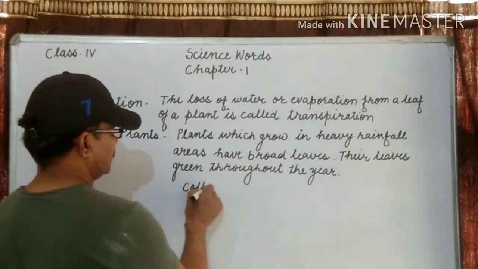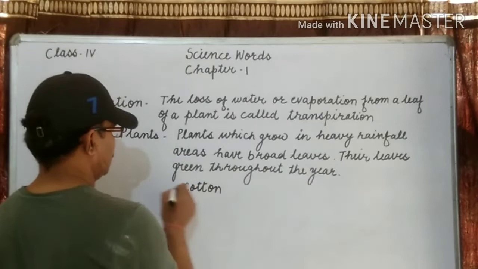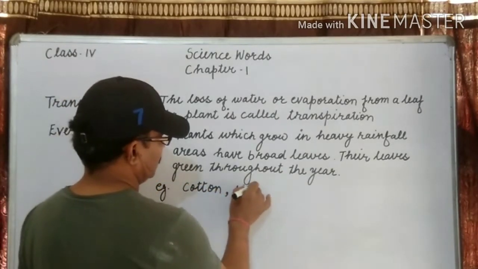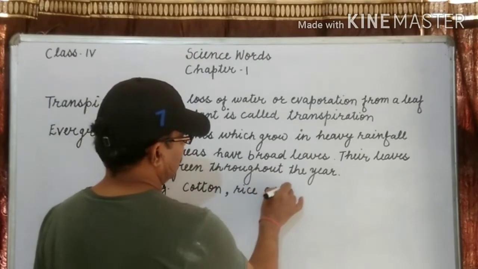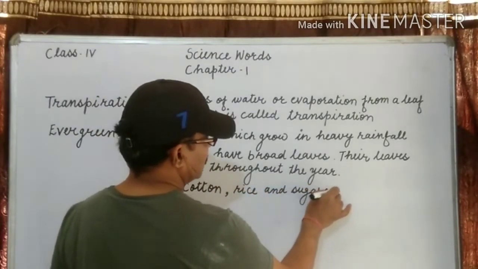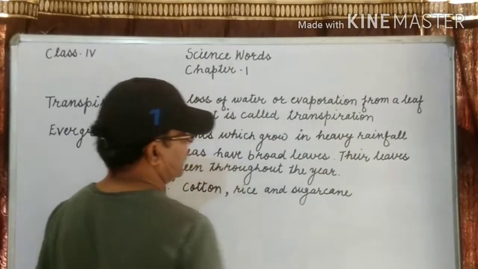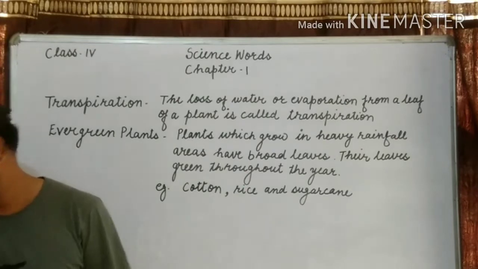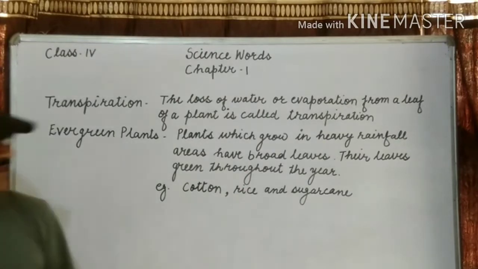Cotton, rice and sugarcane are the examples of evergreen plants. Next is insectivorous plant.